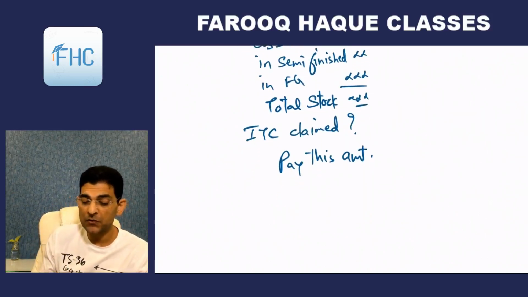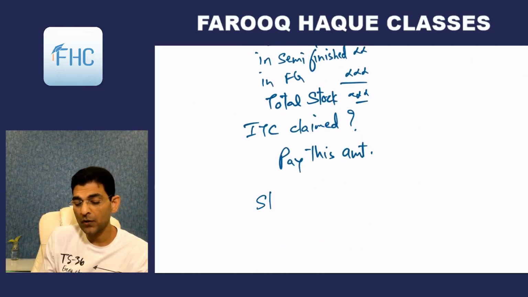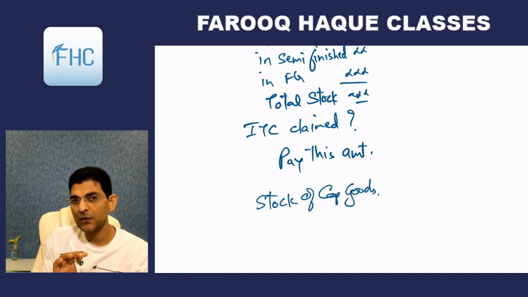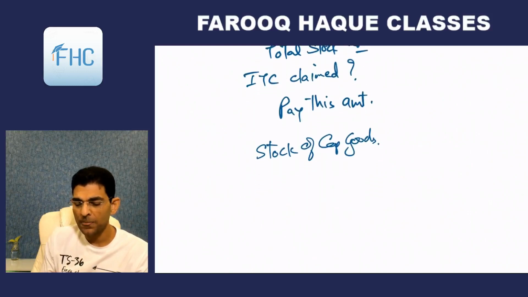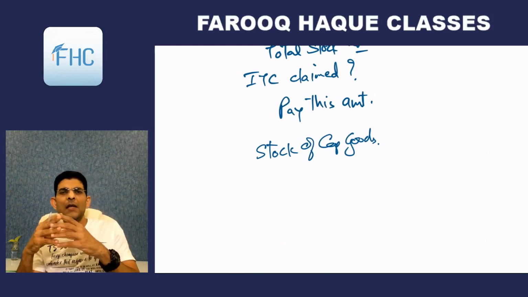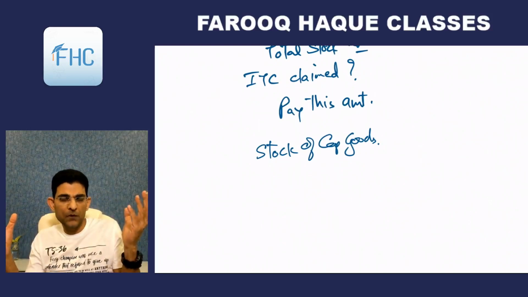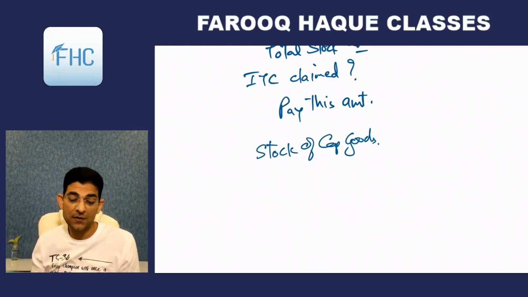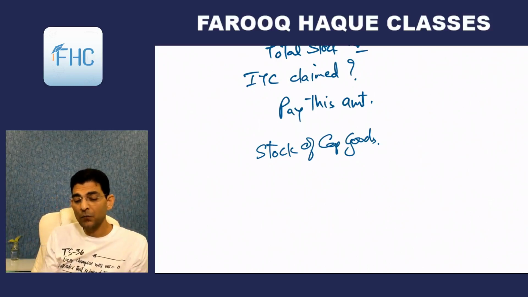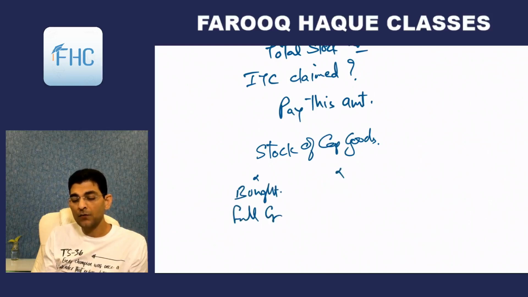So this is regarding inputs. Then same thing you'll have to do for capital goods. Stock of capital goods. But in capital goods, what happens is, I'll tell you the logic part of it right now. The life of capital goods is quite long. So how much are we going to reverse? So it says that if you have bought some capital goods here and you have taken full credit, and now you are converting, you are going into this notification.